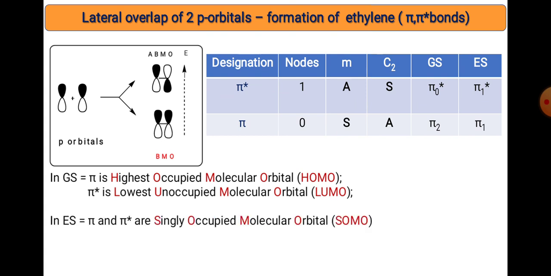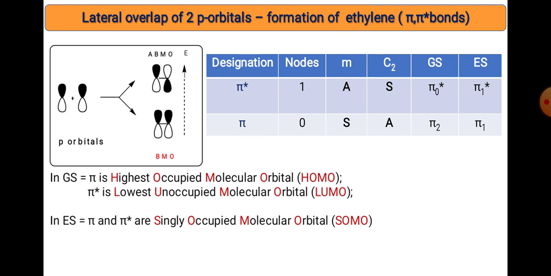M is also here, that is mirror plane symmetry. C2 symmetric or antisymmetric. Then the ground state and excited state electronic configuration. In the ground state, we have not excited any electron, so the configuration is pi 2 and pi star 0, while in the excited state one of the pi 2 electrons gets excited to the higher energy level, and the configuration will be pi 1 and pi star 1.